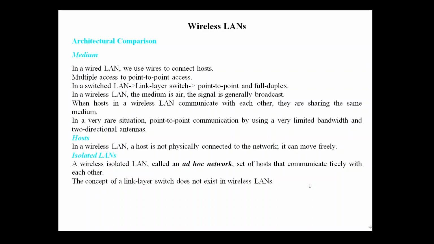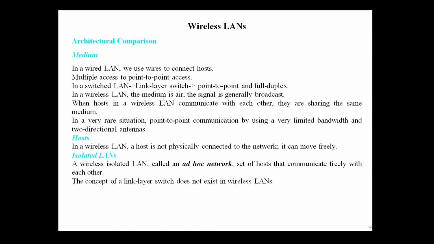We just do the architectural comparison between wired and wireless LANs. Coming to the medium, we use wires to connect hosts in wired LAN. Access techniques changed from multiple access techniques to point-to-point access. Consider a switched LAN: we use the link layer switch and it will establish the point-to-point connection with full duplex configuration.